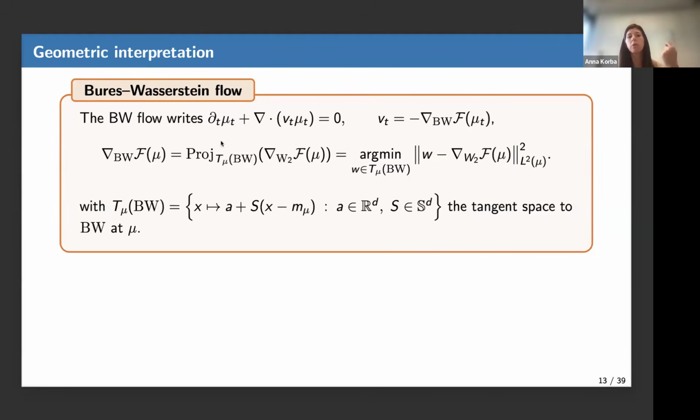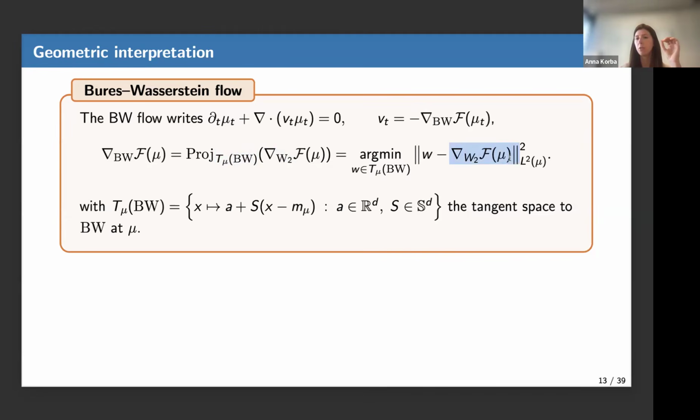So this curve of measures is also described by a continuity equation. And the continuity equation is ruled by a vector field that is the gradient of the objective with respect to the Bures-Wasserstein geometry. And this guy, I wrote it here. You can think of it, it is actually, we know it, the projection. So you take the Wasserstein gradient, which was a map from R^d to R^d. You project it onto the tangent space to the space of Gaussians at point mu. Okay, so you can write this projection formally like this.